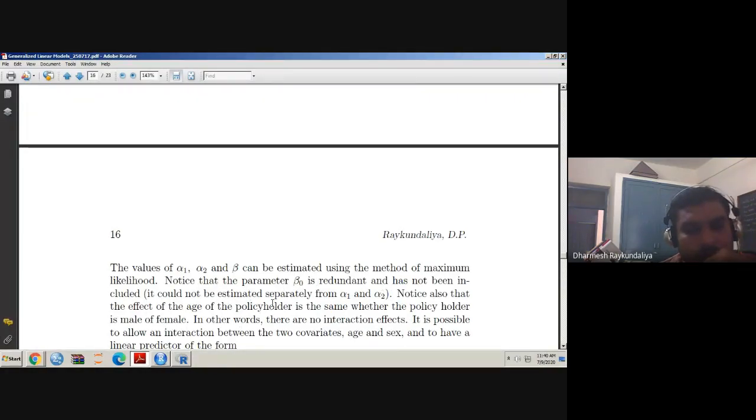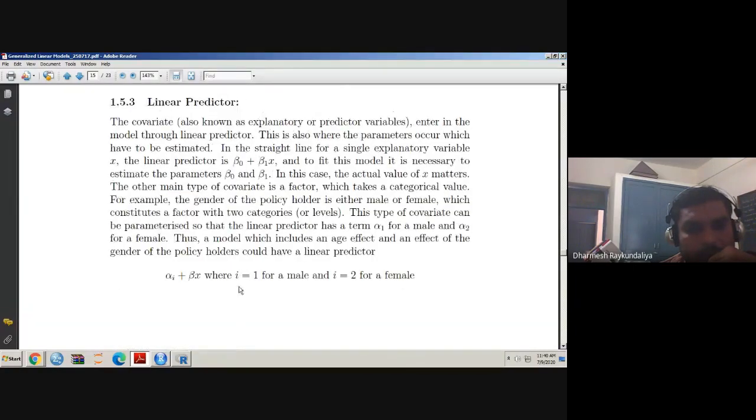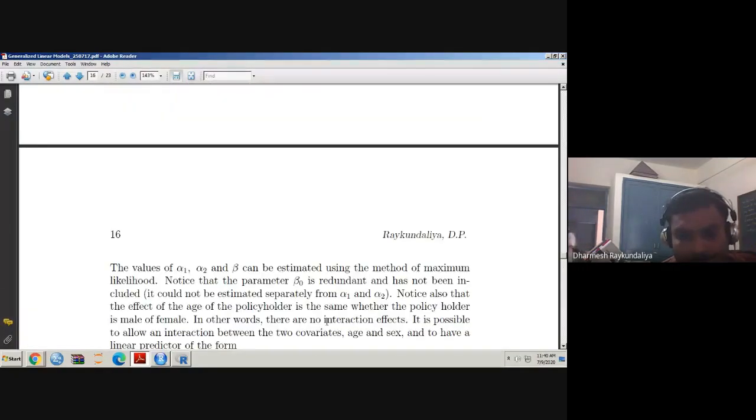Notice that the parameter beta 0 is redundant. You can see that earlier, when we added only the covariate, we entered the intercept parameter. But here you could not see the intercept parameter beta 0. Why? Because it is redundant. Redundant means it is merged with the effect of alpha 1 and alpha 2, and has not been included. It could not be estimated separately from alpha 1 and alpha 2, because all of its impact has merged to obtain the estimate of alpha 1 and alpha 2.